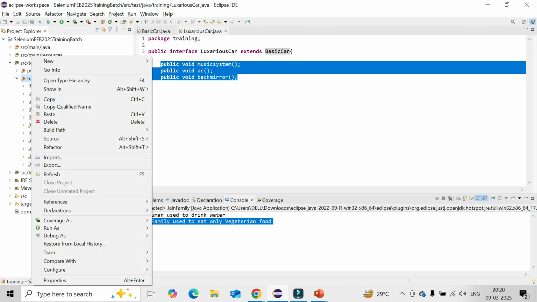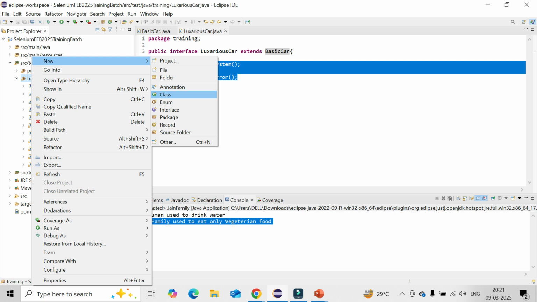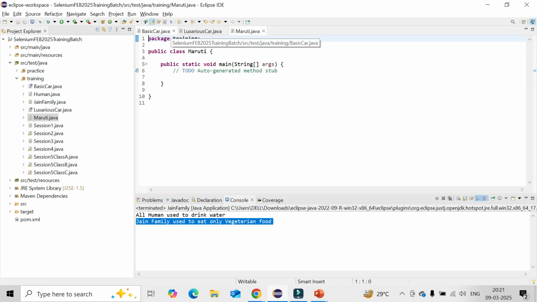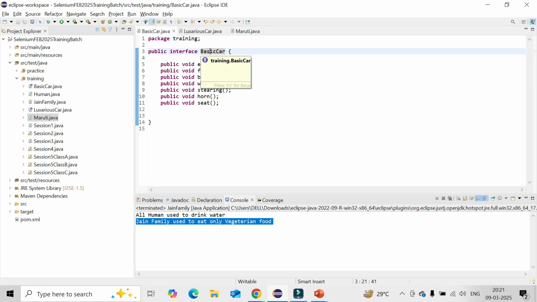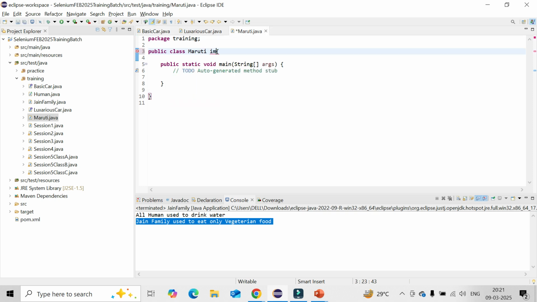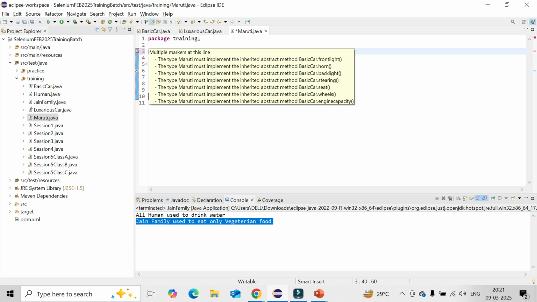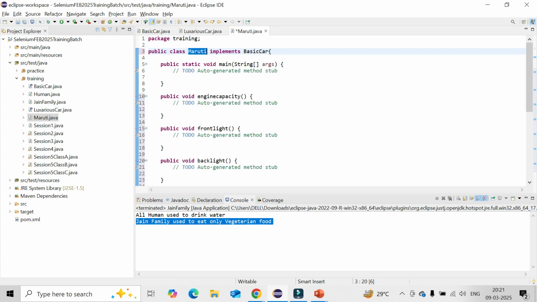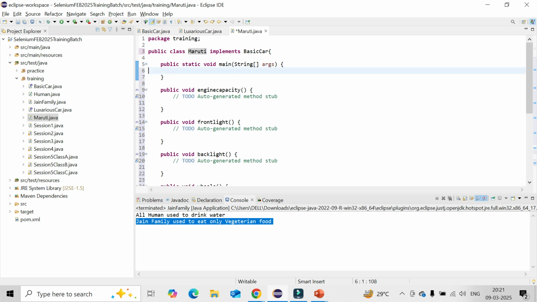Now let's try to create a class. Say Maruti, which is the basic average brand, not the luxurious one. I can create public static void main. I will be using only the basic car interface because Maruti will have the basic features, not a very luxurious car, Maruti Suzuki. So I need to use the implements keyword. Now you can see an error message coming. Why? You need to implement all the unimplemented methods. Now you can give the body wherever required, but you have to implement it.